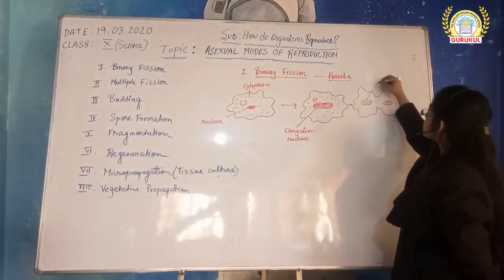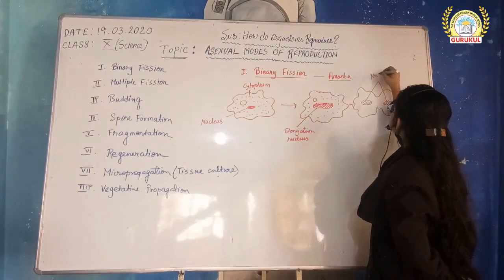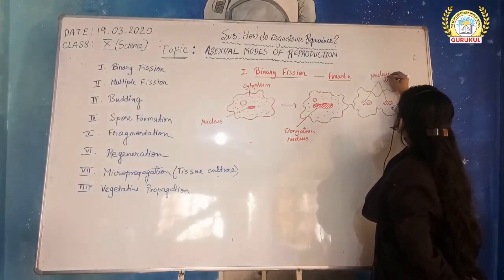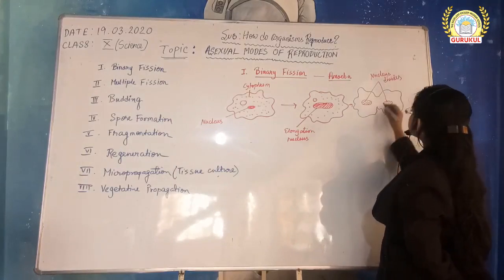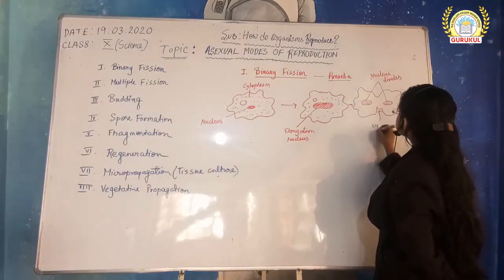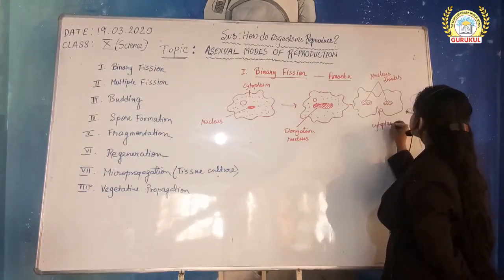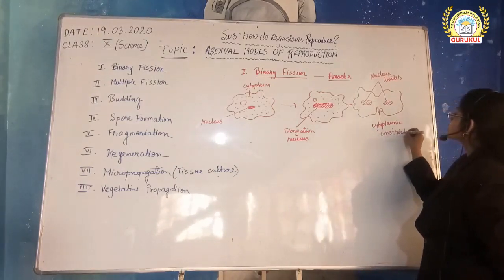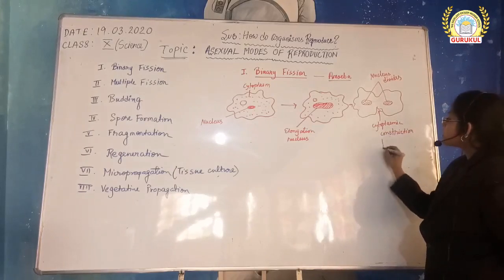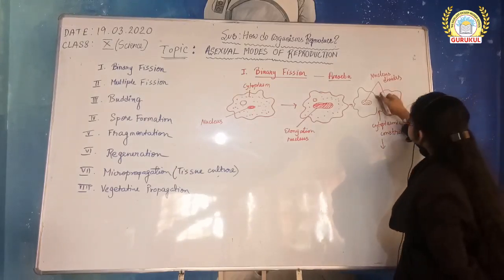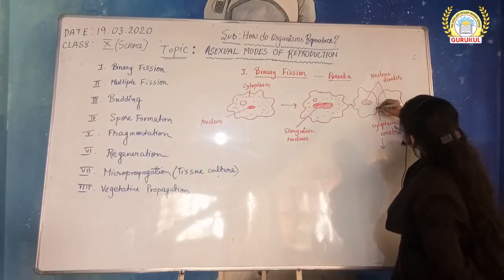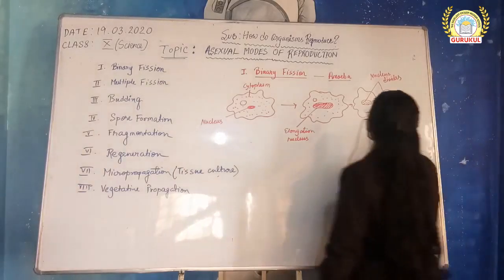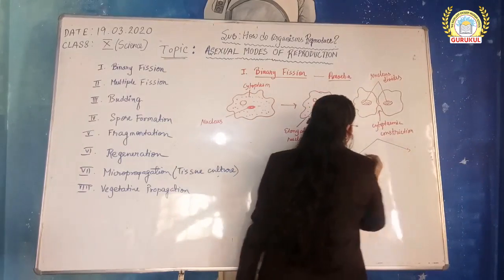So this is where the nucleus divides, and this is the cytoplasmic constriction.